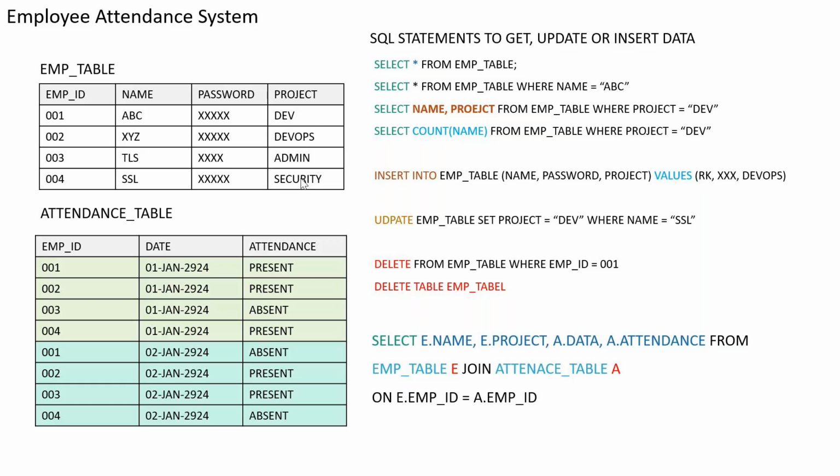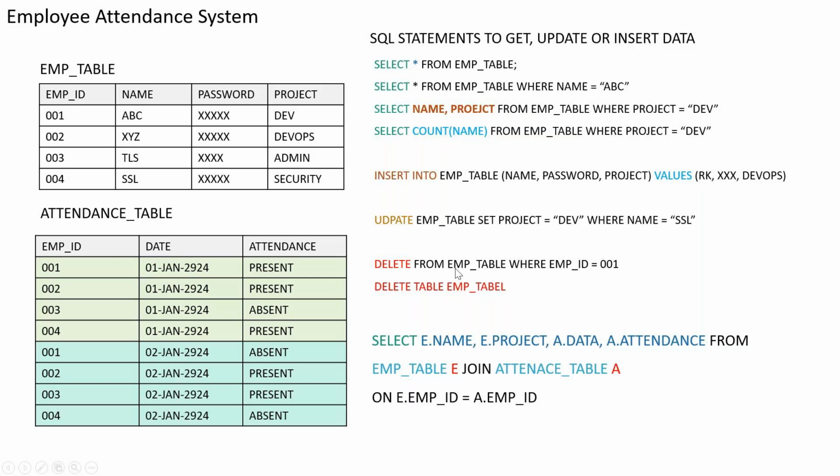I can say set project equal to dev where name equal to SSL. Now ideally I should not use the name here because I can have a duplicate name, right? I can say employee ID. I should say where employee ID is 004. So that's where it will make 100% clear. And these are the design and these are the development things. So actually you have to be careful when you are really writing it. Very, very important.